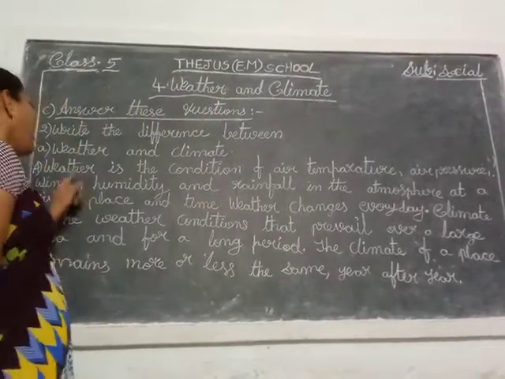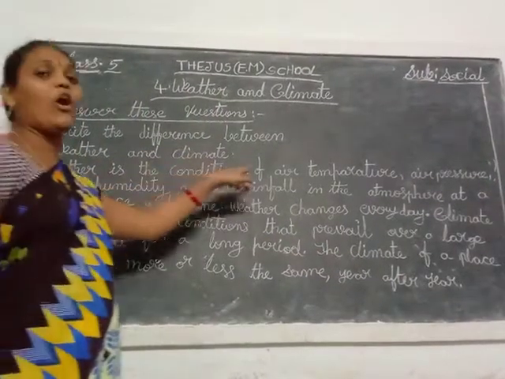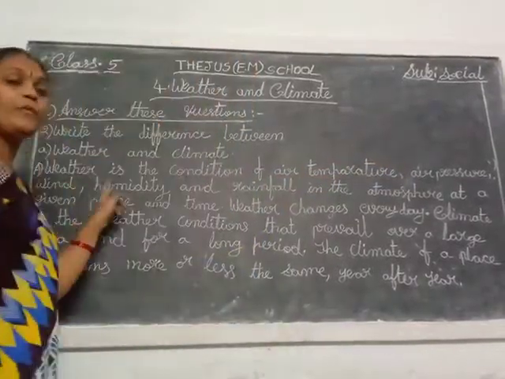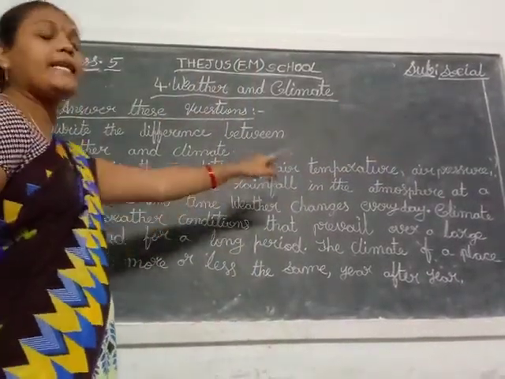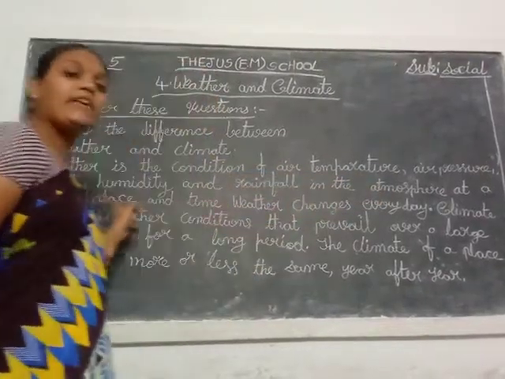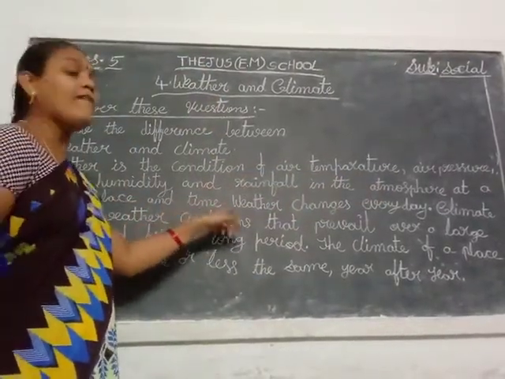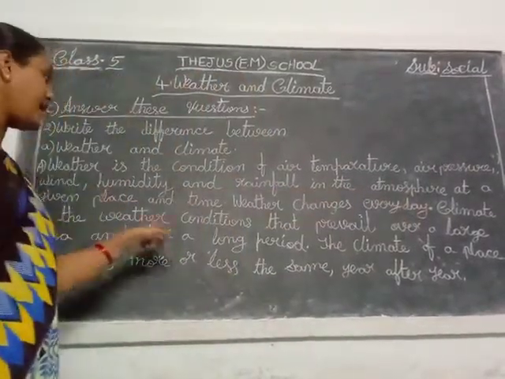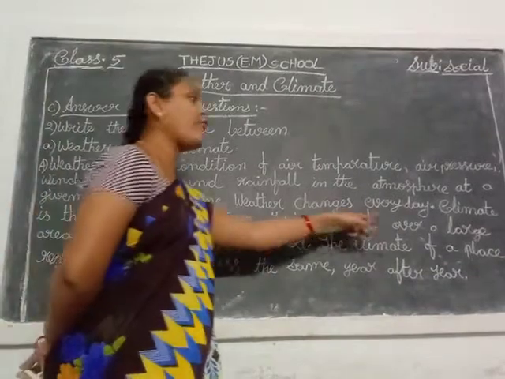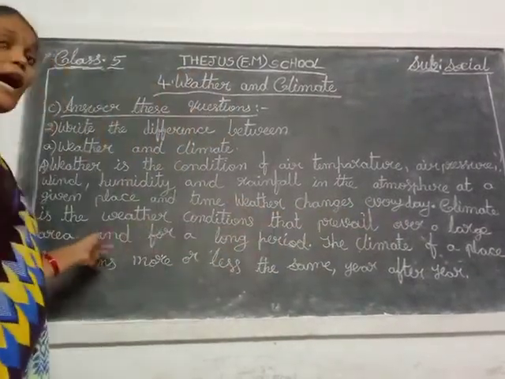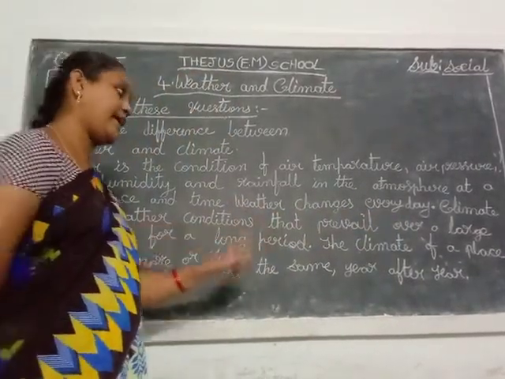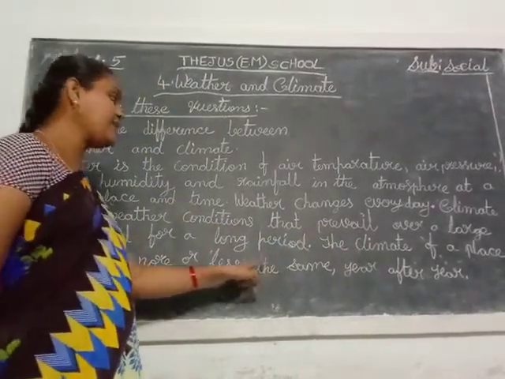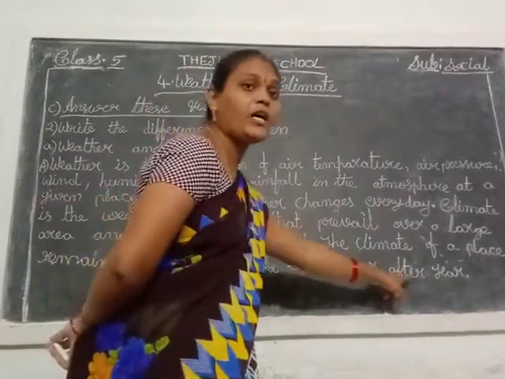Okay children? Weather is the condition of air temperature, air pressure, wind, humidity and rainfall in the atmosphere at a given place and time. Weather changes every day. Climate is the weather conditions that prevail over a large area and for a long period. The climate of a place remains more or less the same year after year.